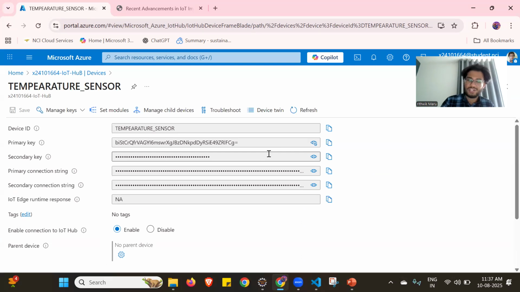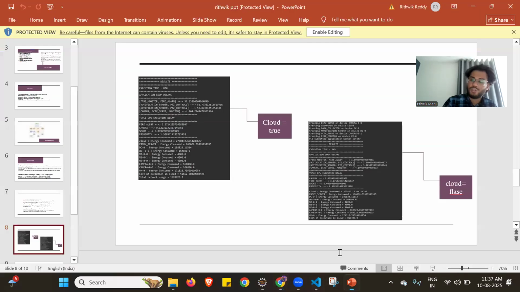So the two simulations: one is the iFogSim simulation, which I use with Eclipse and Java for the setting of my sensors, and this one to get the dashboard results, which we call IoT. I use an IoT log and I use an API for this integration. So yeah, these are the two things which we use for this.